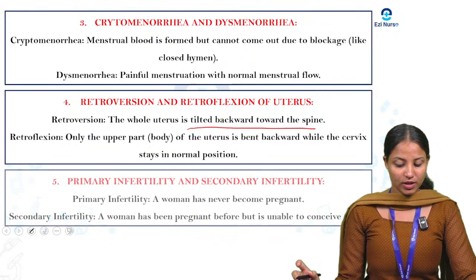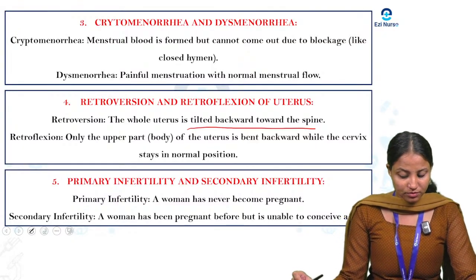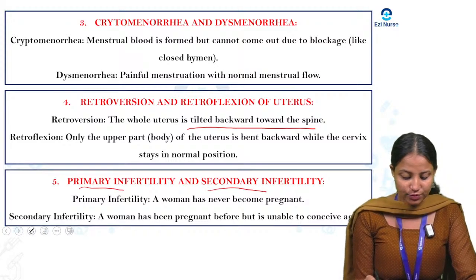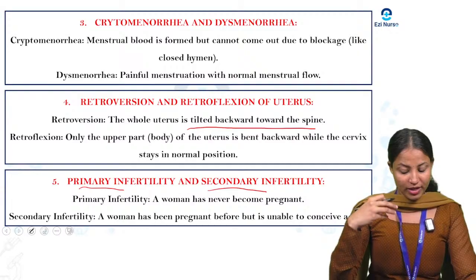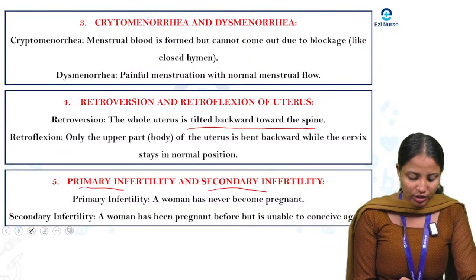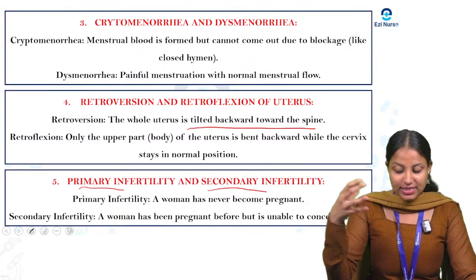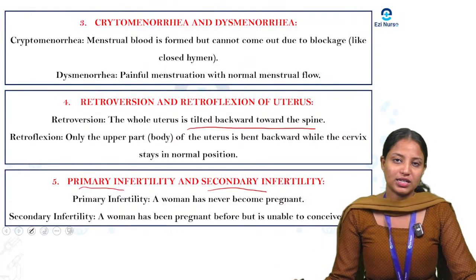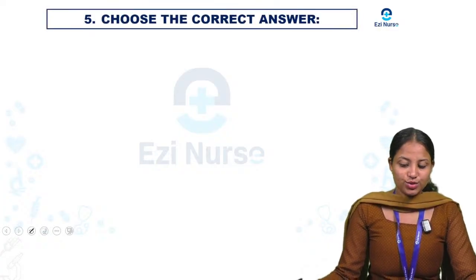Okay, next one, primary infertility and secondary infertility. Primary infertility means a woman has never become pregnant. That is primary infertility. Secondary infertility means a woman has been pregnant before but next time is unable to conceive again.